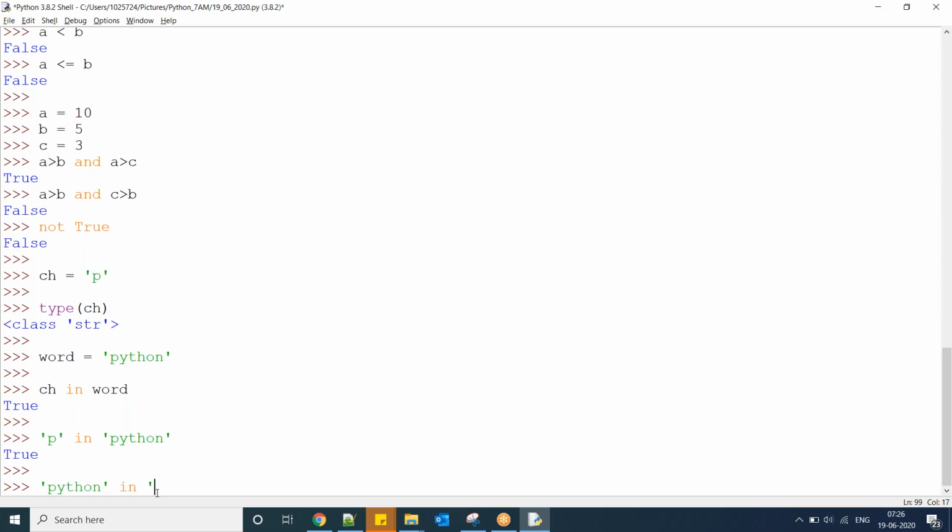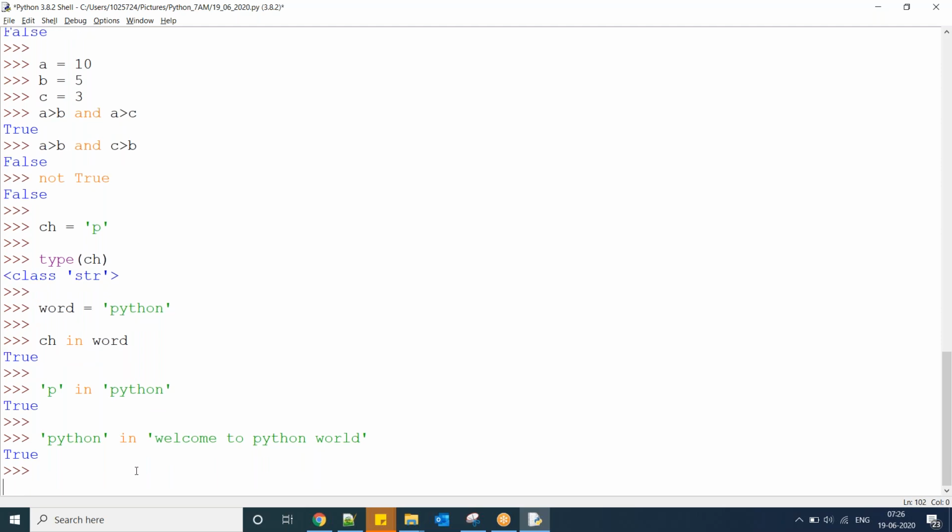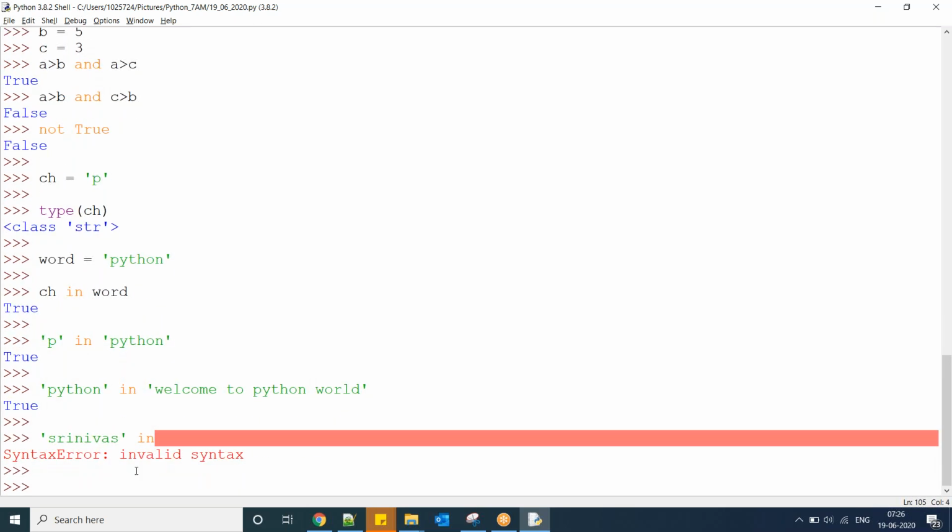Similarly, I have the string Python. Is this in this string? True. Or suppose here, this is a string and here it is there.